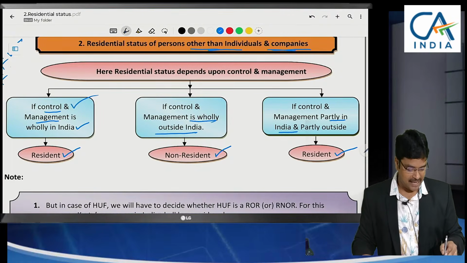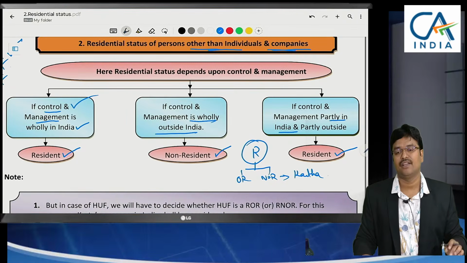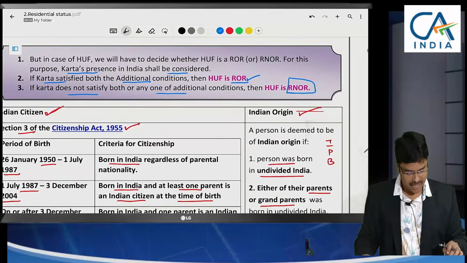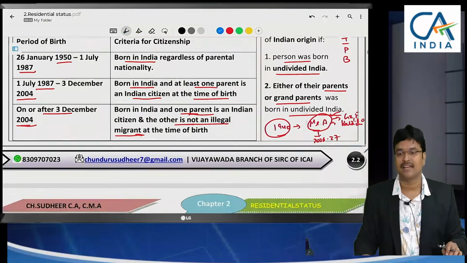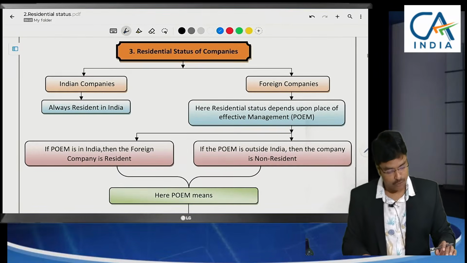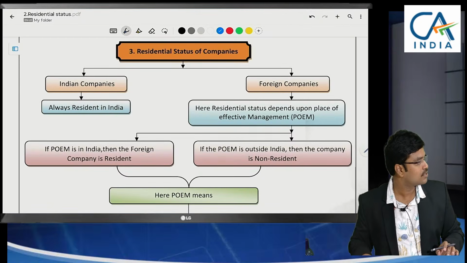After deciding the resident status, to decide ordinary resident or not ordinary resident, here we have to check the Karta's presence in India. If Karta is in India for 730 days, satisfying the additional conditions, then HUF will be called ordinary resident. So, with this the first 2 pages are completed, and now coming to the residential status of companies. How will we decide the residential status of companies?